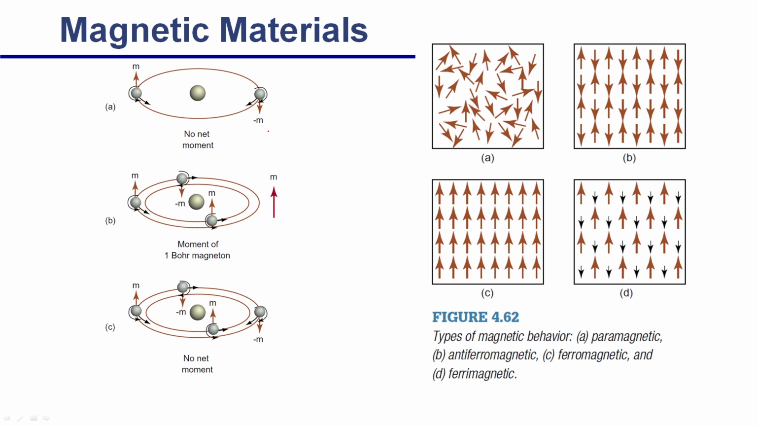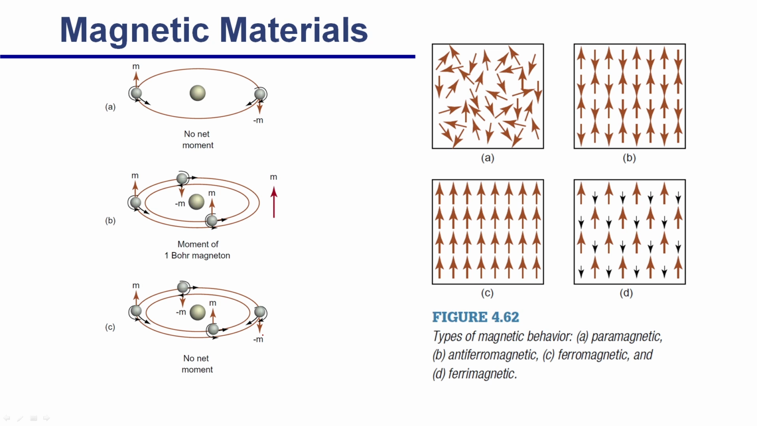But in the second case, B, there is one electron which is spinning up, and there is no electron opposite to this which is spinning down. So, there is one electron magneton, but this is called a Bohr magneton, because Bohr was a scientist, and it is called Bohr magneton by his name. Now, if I add another electron here in the opposite spin direction, there is no net moment. This is the reason for magnetism. Atomistically, this is what happens.